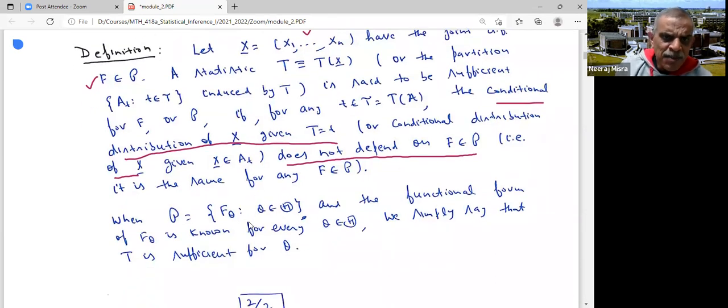Now, when I'm dealing with a parametric family, my P is determined through theta only, because the functional form is known. In such a situation, if T(X) is sufficient for P, I would say equivalently that T(X) is sufficient for theta. Then I'm dealing with a parametric family, because your theta determines the F.